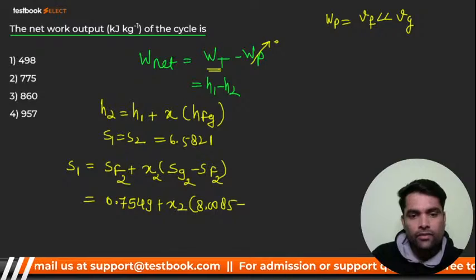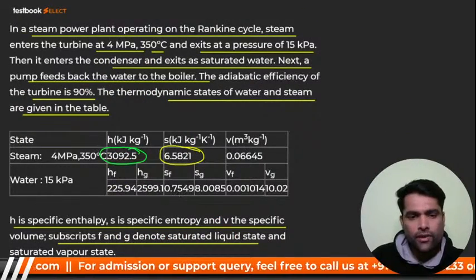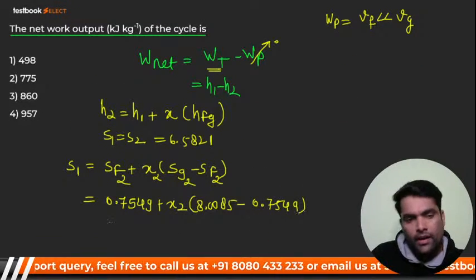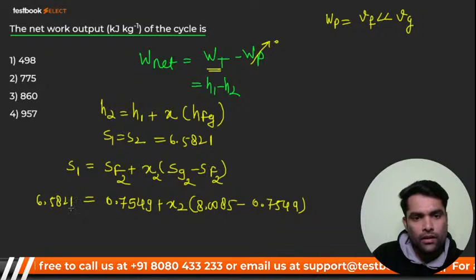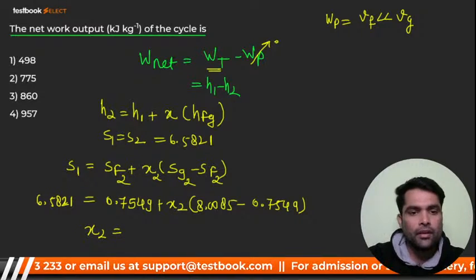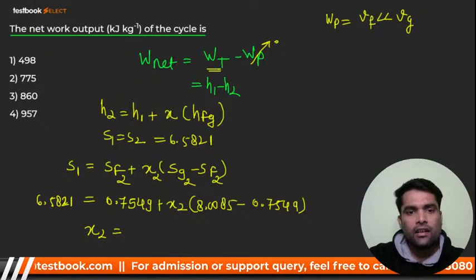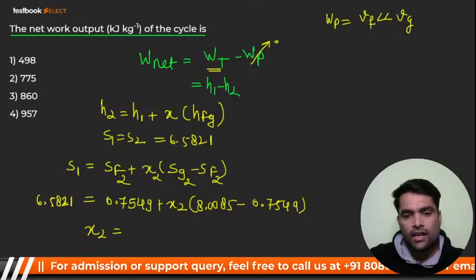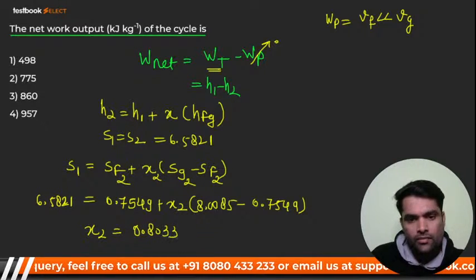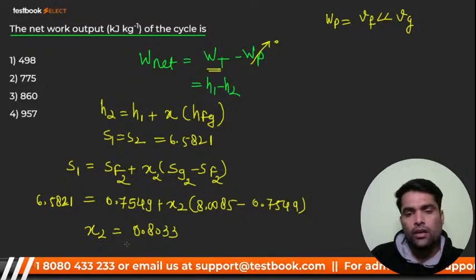SF2 is nothing but 0.7549, right? Now, my dear, you know that S1 is 6.5821. From here you will get X2, and your X2 value will be, anybody guess? It is none other than 0.8033. How much are you getting? 0.8033. Okay, you got X2 now.